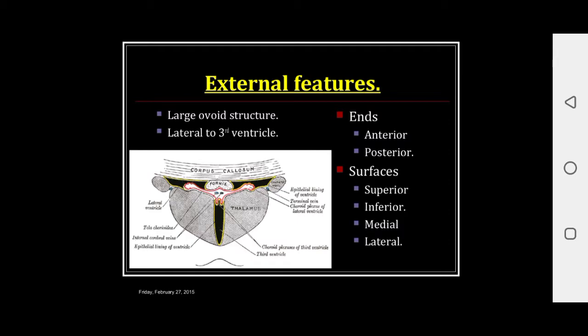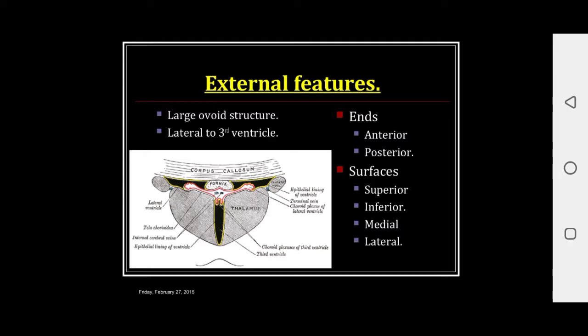External features of thalamus: it is a large ovoid structure located at the base of the cerebral hemisphere, and the two thalami are connected to each other by the massa intermedia.